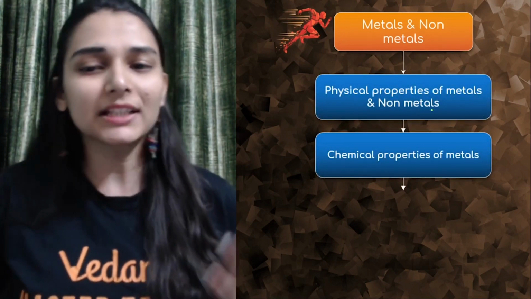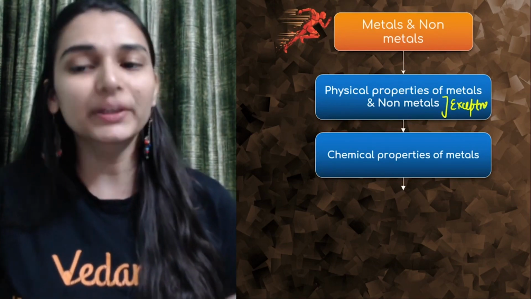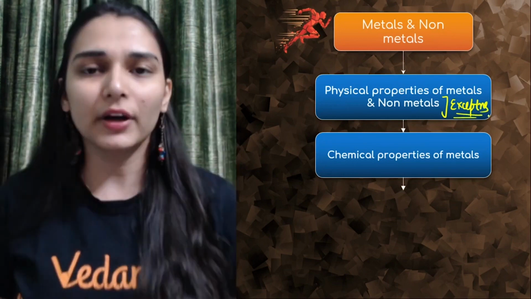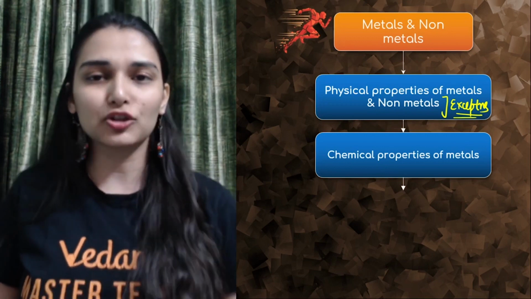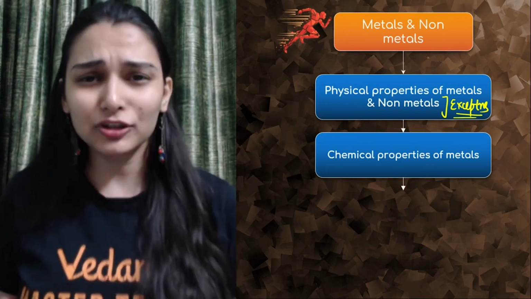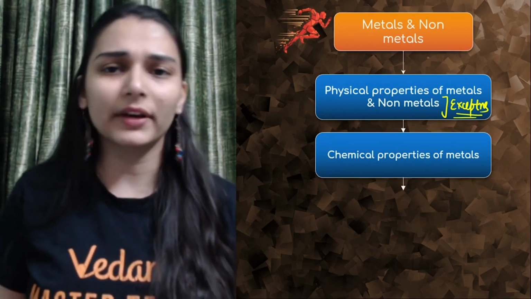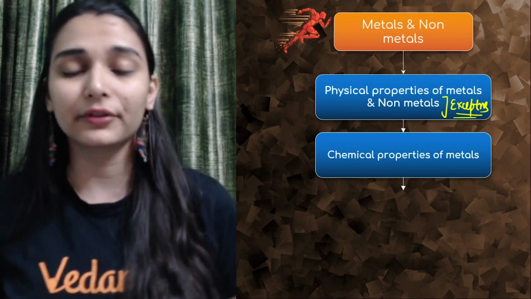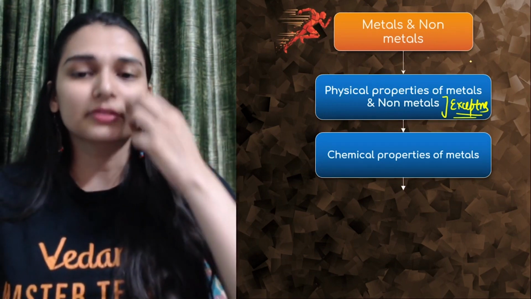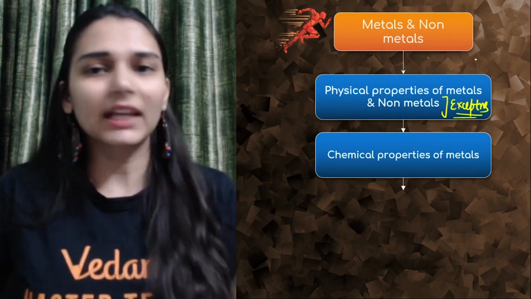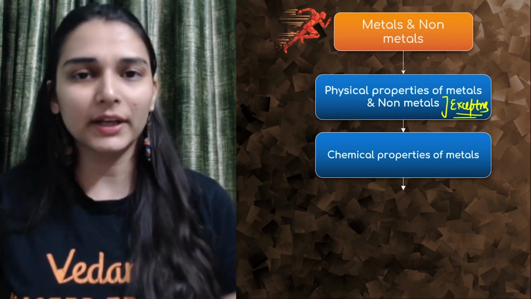So physical properties of metals and non-metals, the most important thing here is the exception. So please remember all the important exceptions. For example, name a metal that is existing in the liquid state at room temperature, a non-metal that is the hardest substance, a metal which is having a low melting point. You have to tell a metal that is not sonorous. All the exceptions can be asked directly in the questions, plus ductility, malleability, electrical conductivity, heat conductivity, all those points are important with respect to metals and non-metals.